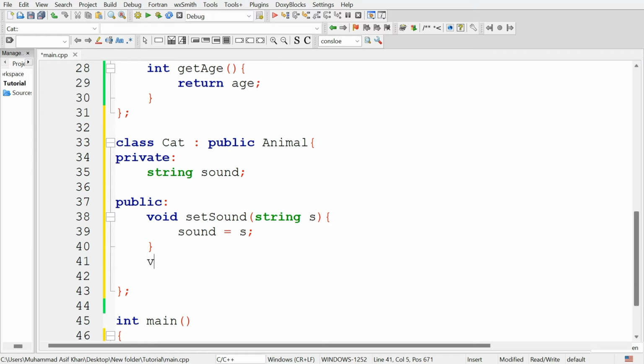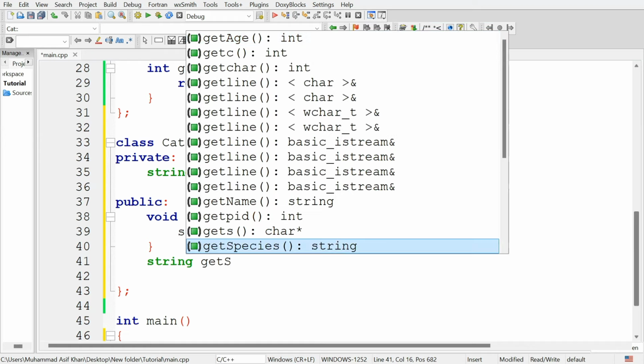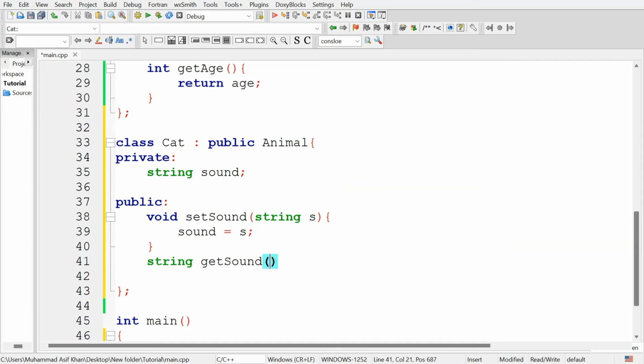Now define a getter method for this sound attribute. Sound is of type string, so it will return string. So define a function of type string and name this get sound, and in this function type the statement to return the sound of the object, so return sound. And this will return the sound attribute of the cat class.